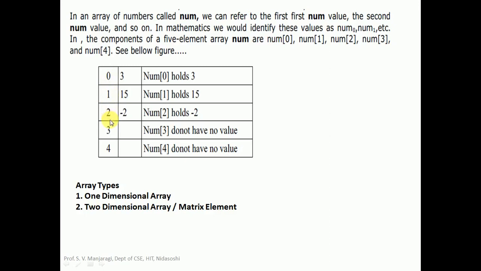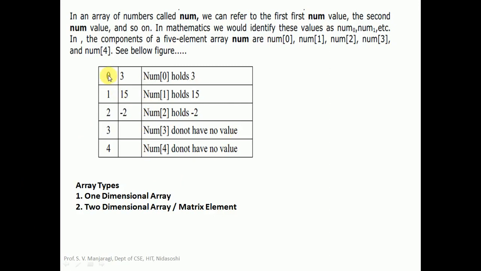So 0, 1, 2, 3, 4. These are nothing but array indexes. Array index starts from 0. The last index is 4. So this is basically indicating an array num with 5 elements. The size of the array we have taken as 5. It means in this particular array we can store maximum 5 elements. But the index value will start from 0 and the last index is 4. This is basically the array size minus 1. In this particular example, the array size is 5 and the last index will be array size minus 1, that is 5 minus 1, which is 4.